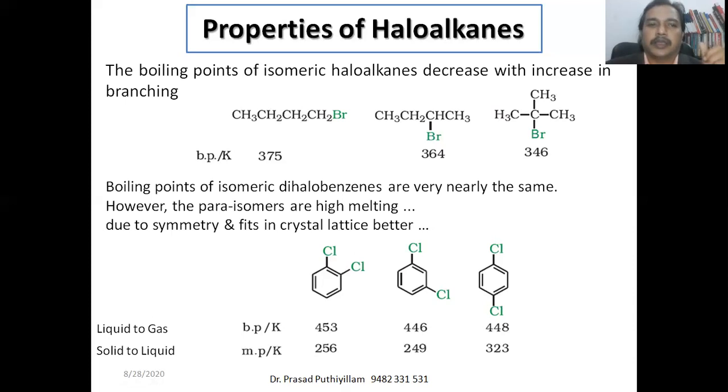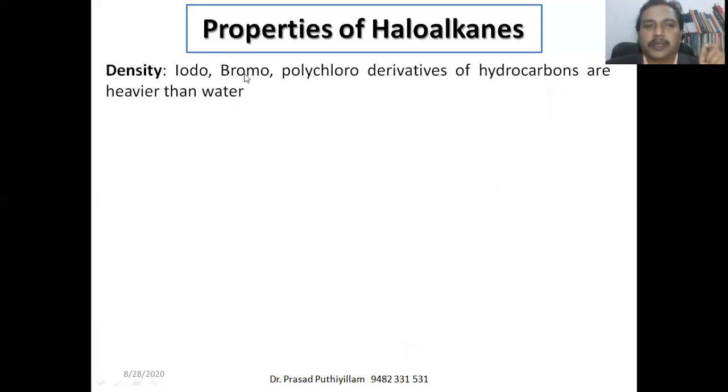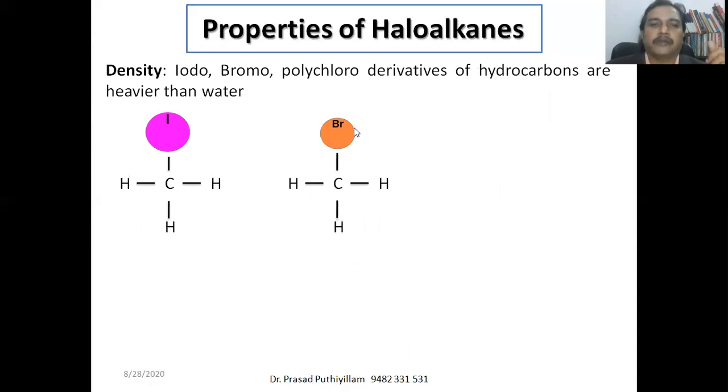Density, the next property. Density is mass over volume, that is the definition. Iodo, bromo, and polychloro derivatives of hydrocarbons are heavier than water. They are denser than water because of their size; iodine is a bigger molecule, and bromine is also a heavier molecule.